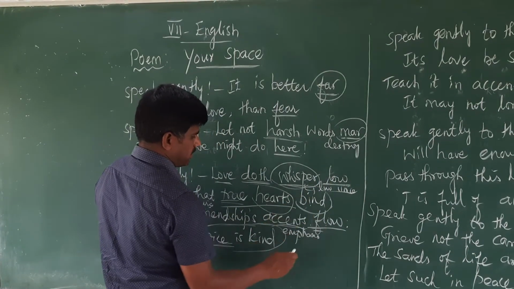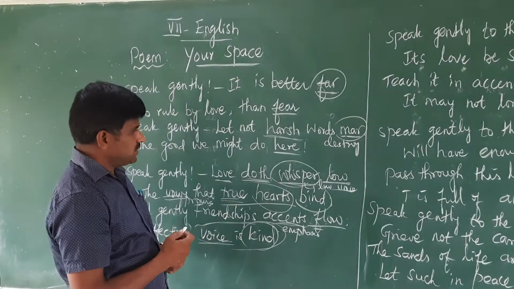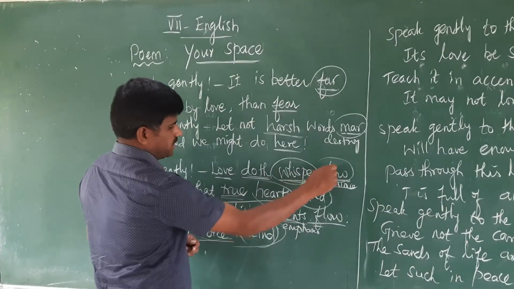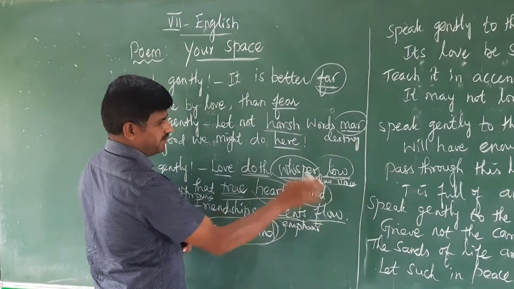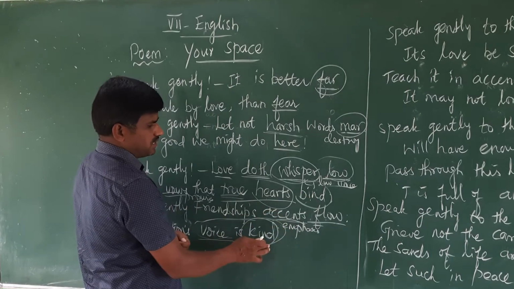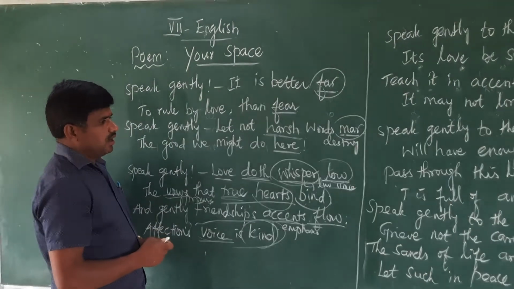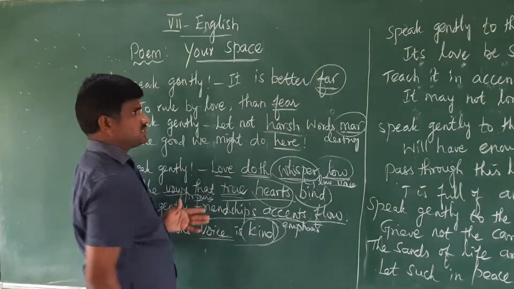It is bind and it is kind. Low and flow, bind and kind: these two pairs have the same pronunciation, ending with the same sounds. This is followed in the next stanza also.